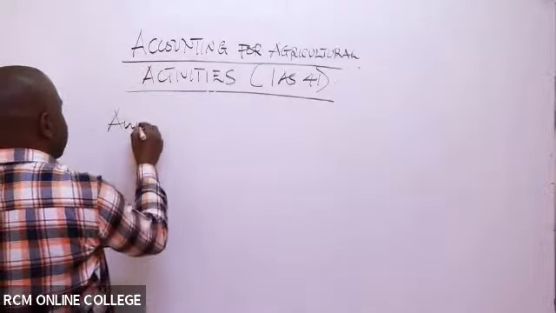For example, if I am involved in dairy farming, I incur money to purchase the dairy animals. That will be the amount I spend to buy these animals. But of course, there are some expenses incurred here. For example, you will have to buy feed, and you will pay farm laborers who support you in feeding the dairy animals.